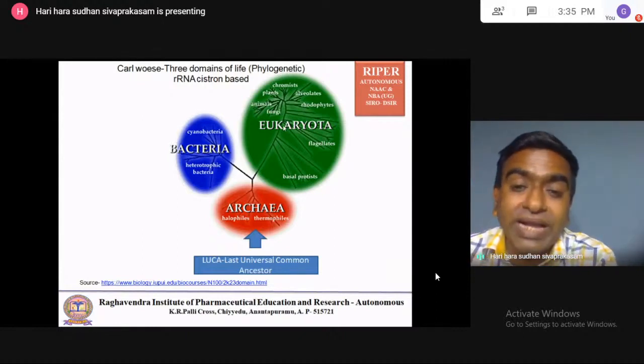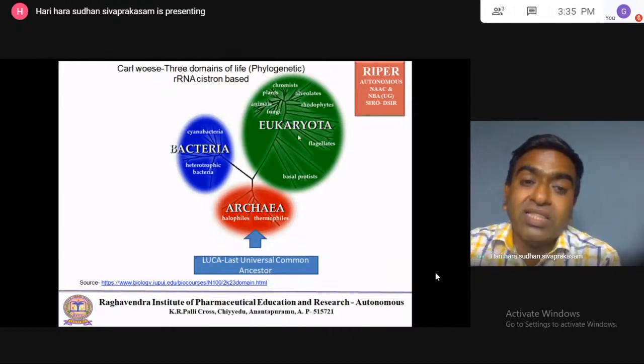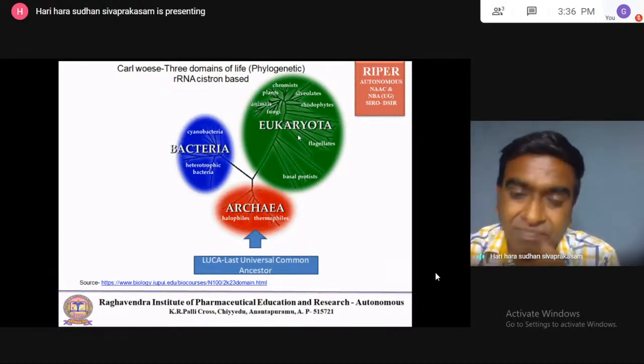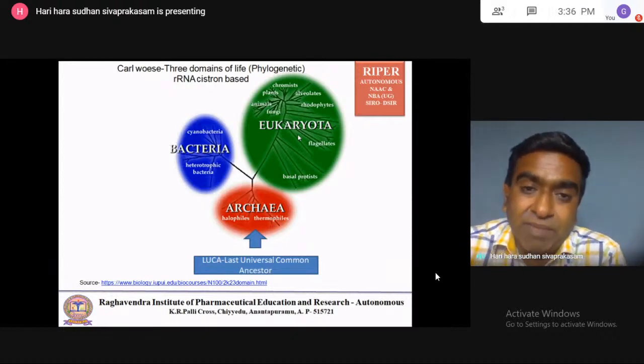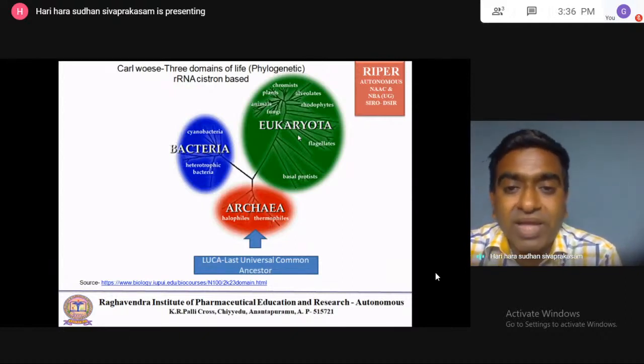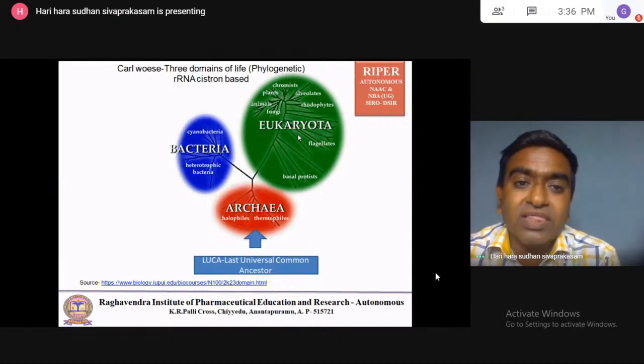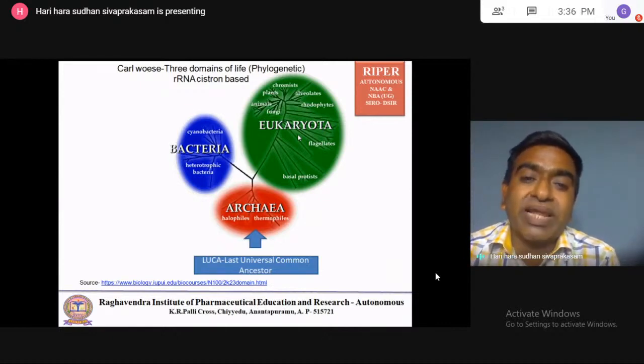So how did they come to know? The rRNA present in the ribosome is doing a specific function. It is doing the protein function in every cell. It may be a microorganism, a plant, an animal, or a fungus. Any cell will have the ribosome. The ribosome will have the rRNA. That rRNA is helpful for protein synthesis. Proteins all have the same 20 amino acids only. These 20 amino acids mix together in different combinations and various proteins are made.